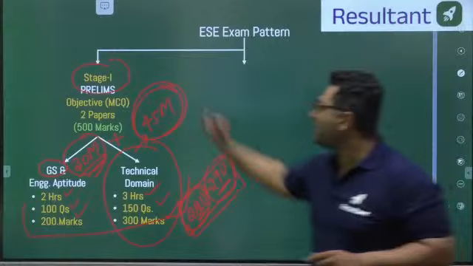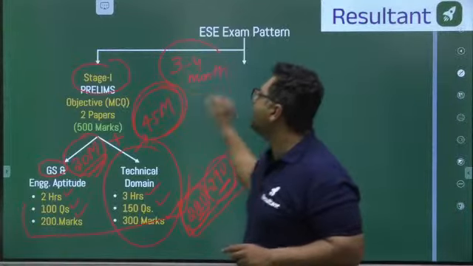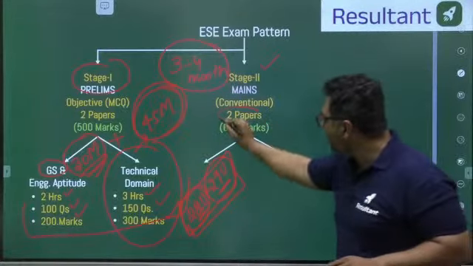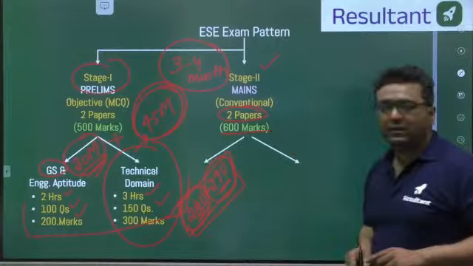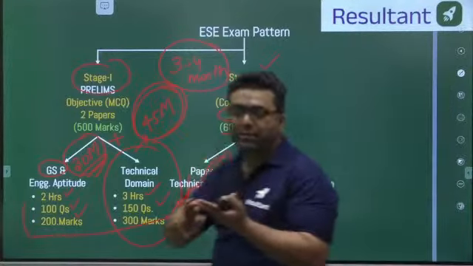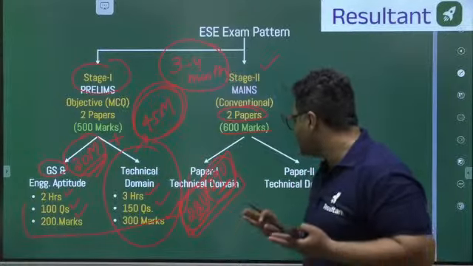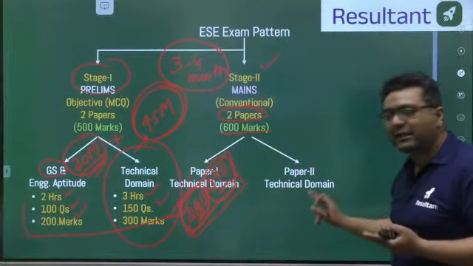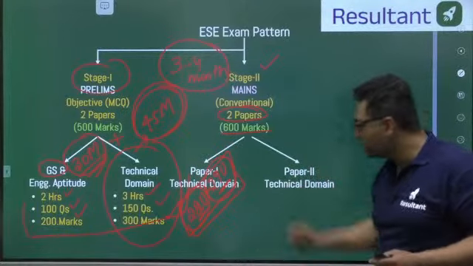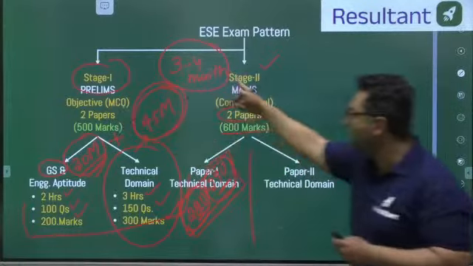After the prelims paper, you get a time of 3 to 4 months, and you are going to prepare for 3 to 4 months. After that, you are going to appear for the mains paper. In stage 2, there is a mains paper. 2 papers are there, 600 marks. Your thermal part, like fluid mechanics, thermodynamics, RAC, IC engine, power plant, heat transfer, is going to be in paper 1. Then strength of materials, machine design, theory of machines, vibration, production, industrial is going to be paper 2. So likewise, you are going to appear here for 600 marks. And after qualifying this, you need to appear for the next stage.